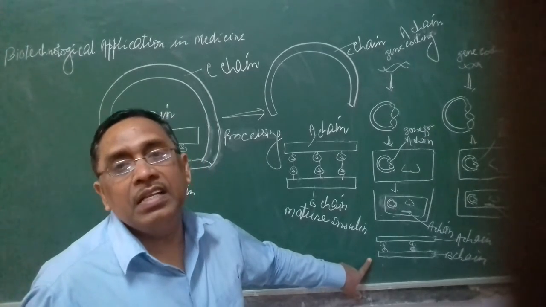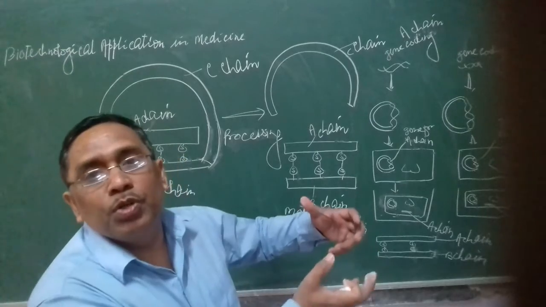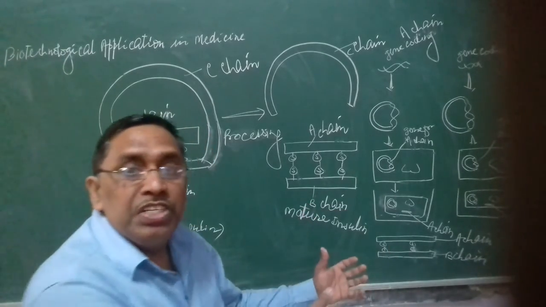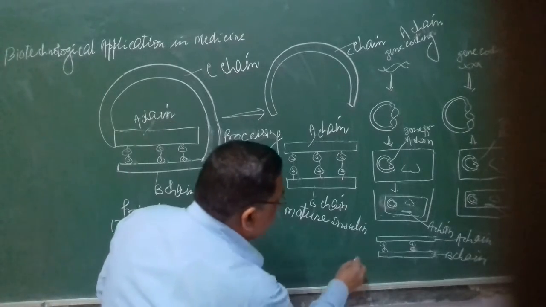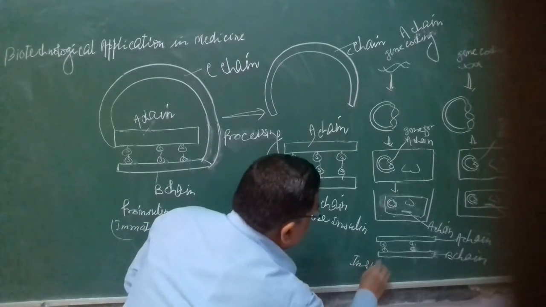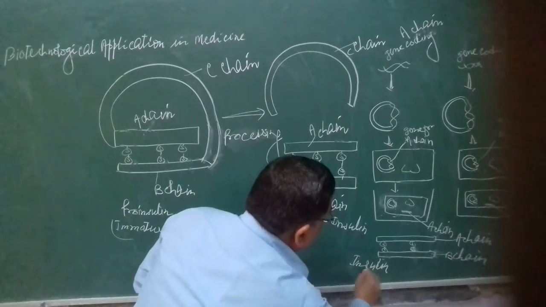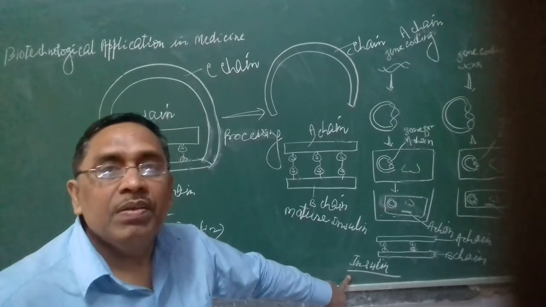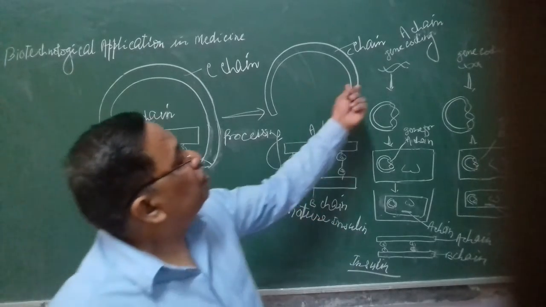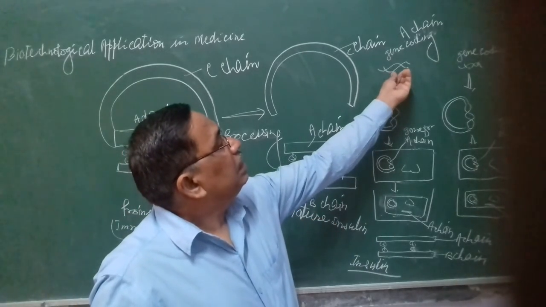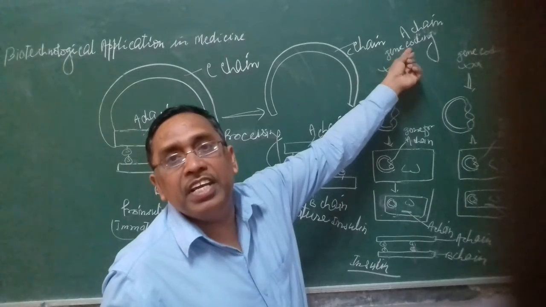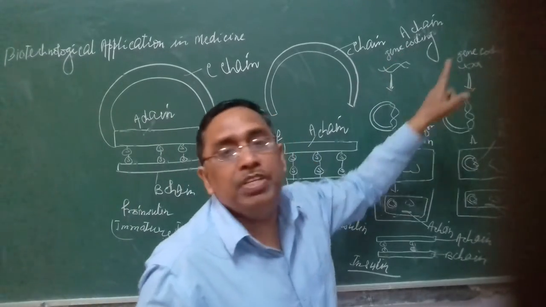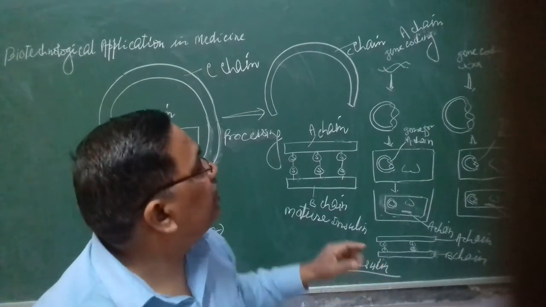in 1983 was able to produce this genetically engineered insulin for treatment of diabetes. They produced the gene coding the A chain of insulin and the gene coding the B chain of insulin.